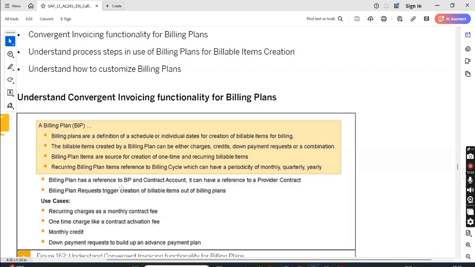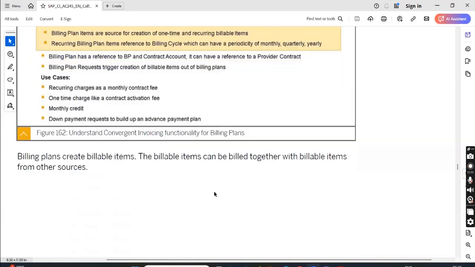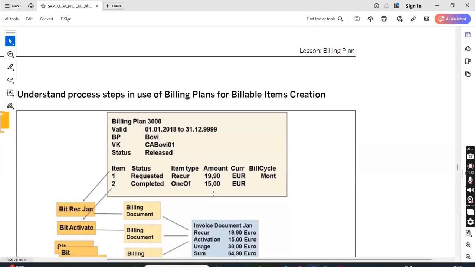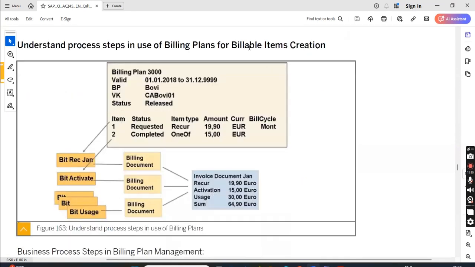A billing plan has a reference to the BP, and the contract account can have a reference to the provider contract. We have seen it mostly in the provider contract; in the CA, I have not seen it. A billing plan request triggers creation of billable items out of the billing plan. Okay, the billable item will come. Let's go and see something else. So here it's an example.